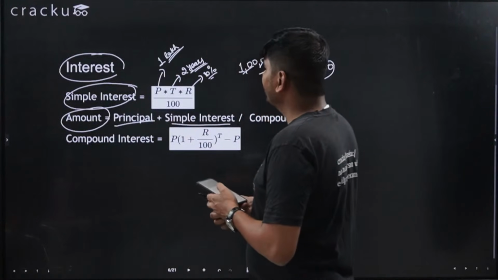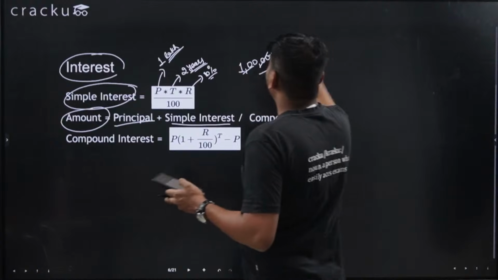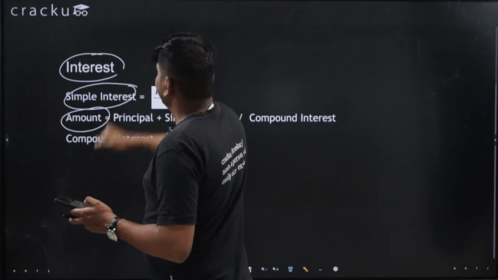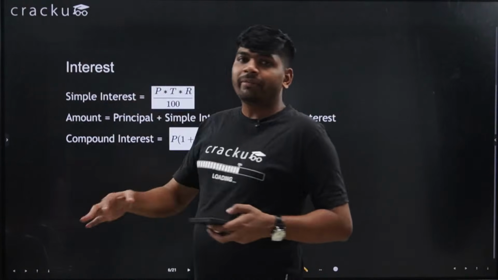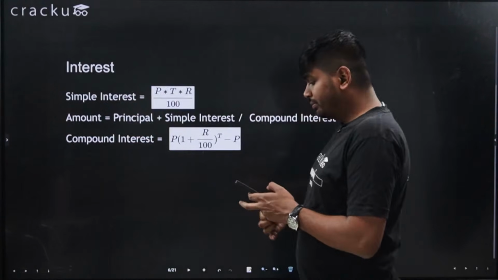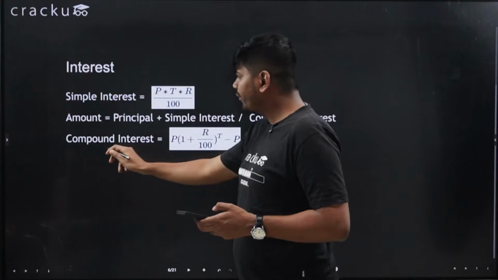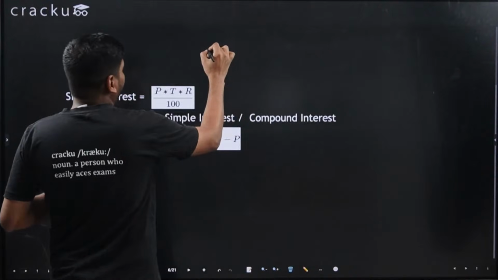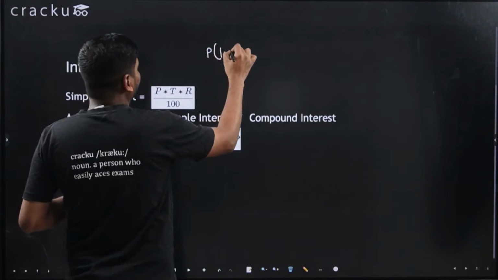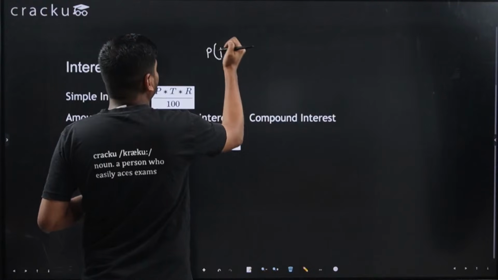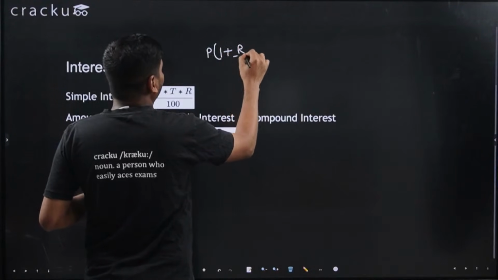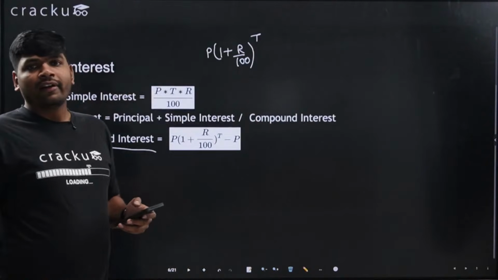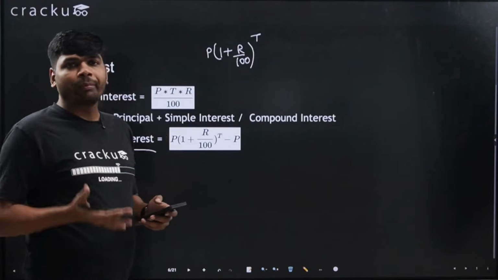So this is principal and simple interest, and let's talk about compound interest. It is also a very important formula. One question will definitely come either from simple interest or compound interest. So for compound interest, what is the formula? The formula is principal into 1 plus rate of interest upon 100 power t. For example, I took a loan from the bank.